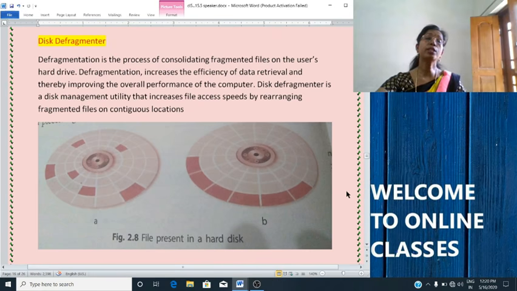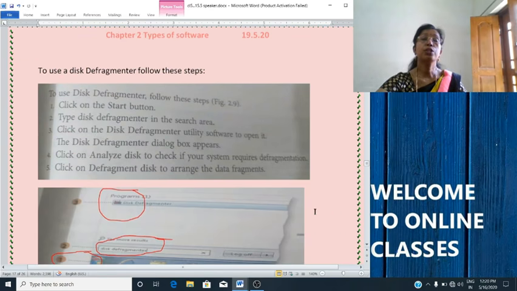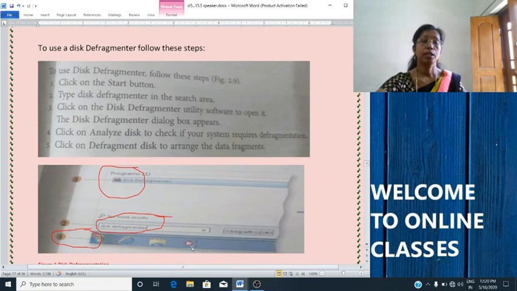Now let's see what are the steps for using the disk defragmenter. First, we will click on the start button. Here, click the start button, then type disk defragmenter in the search area.